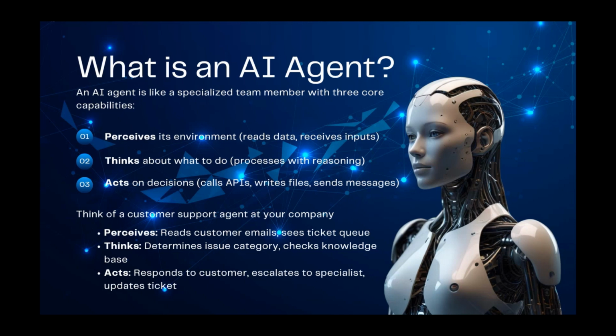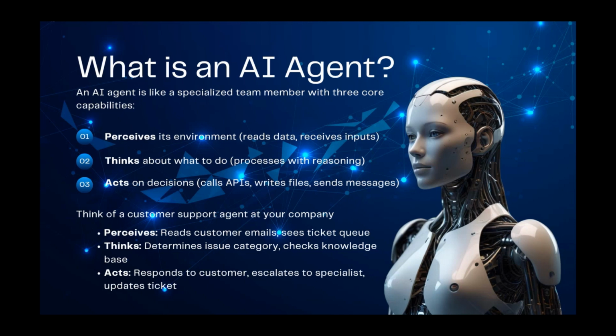Let's go to a simple real world analogy here. Let's think about a customer support agent in our company. How does perceiving work? The customer support agent can read customer emails or see the ticket queue. Then he thinks about the issue category, which category those emails fall into, and checks the knowledge base for how to respond to those questions or emails.